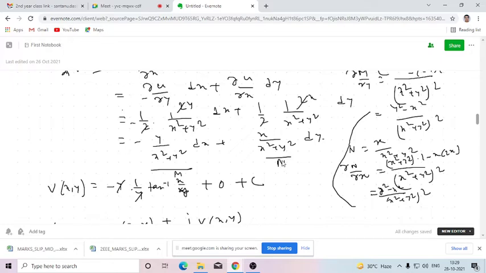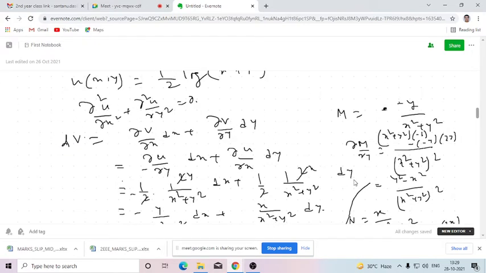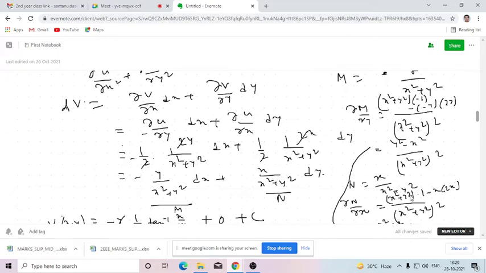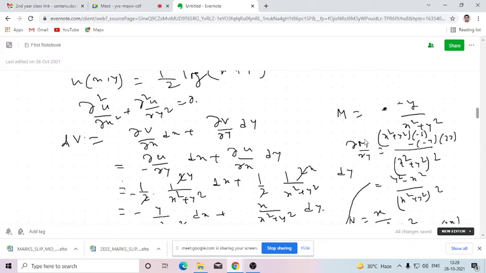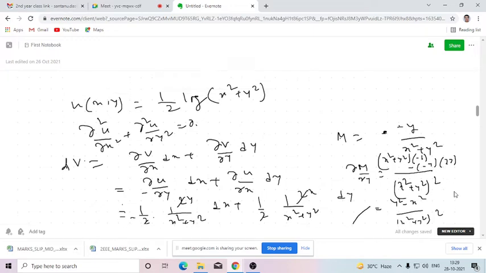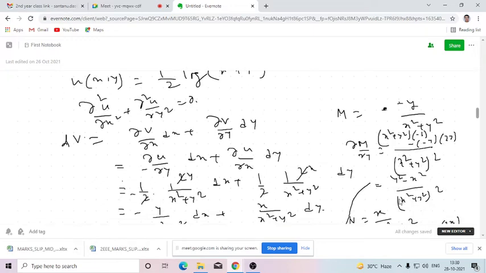Lastly, we have discussed that obviously this sort of differential equation is exact, although if you want to, you can verify. Here M is minus y by x square plus y square and N is x by x square plus y square. So we are going to find del M del y. The denominator square, denominator fixed, the derivative of the numerator with respect to y partially, minus numerator fixed, the derivative of the denominator with respect to y partially, so 2y. If you simplify this, this will be y square minus x square by x square plus y square whole square.